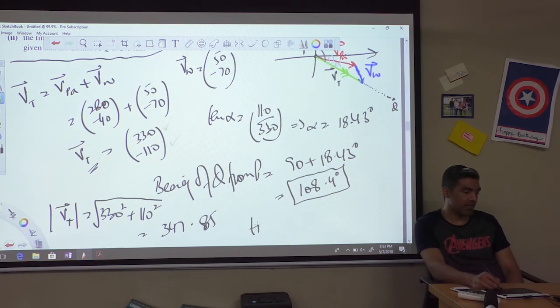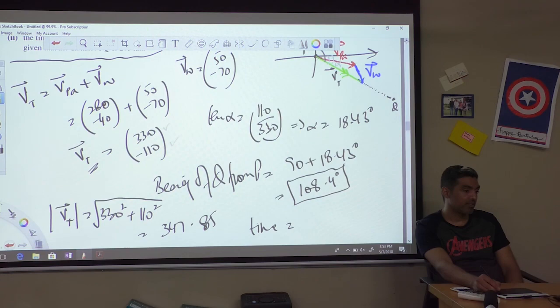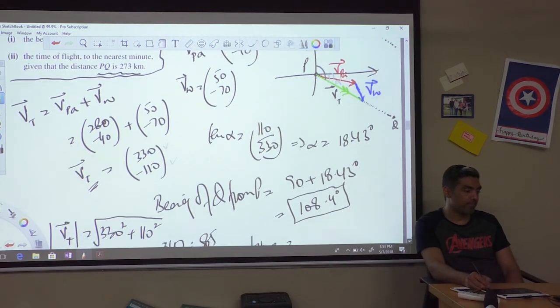So for the time of flight, we know that velocity is equal to displacement upon time, so time is displacement upon velocity. The displacement, which is the distance PQ, is 273.